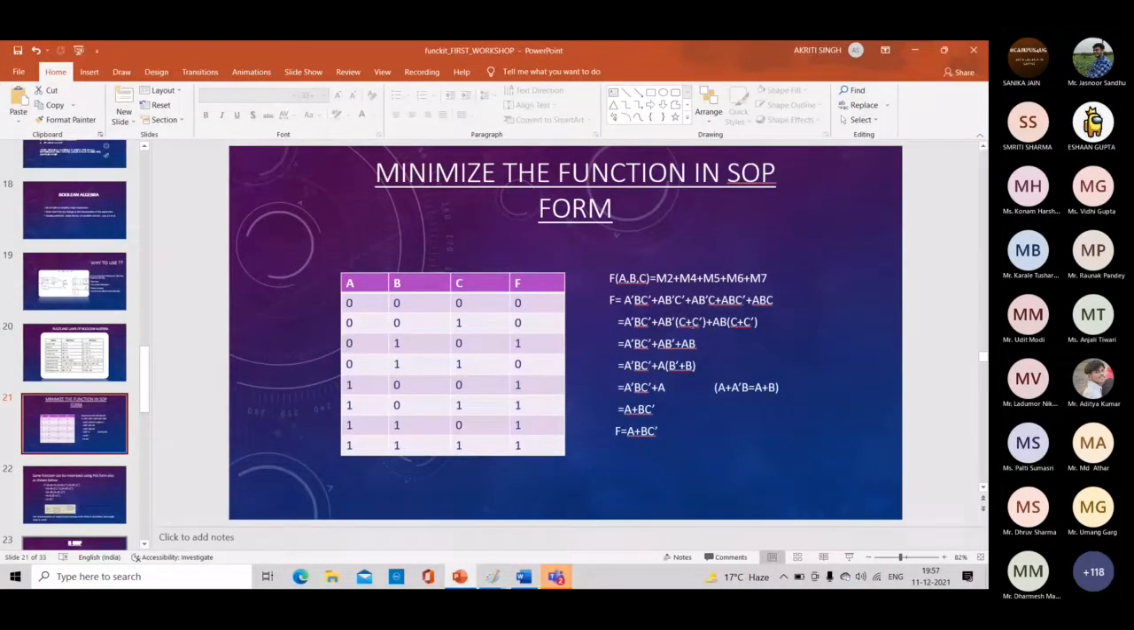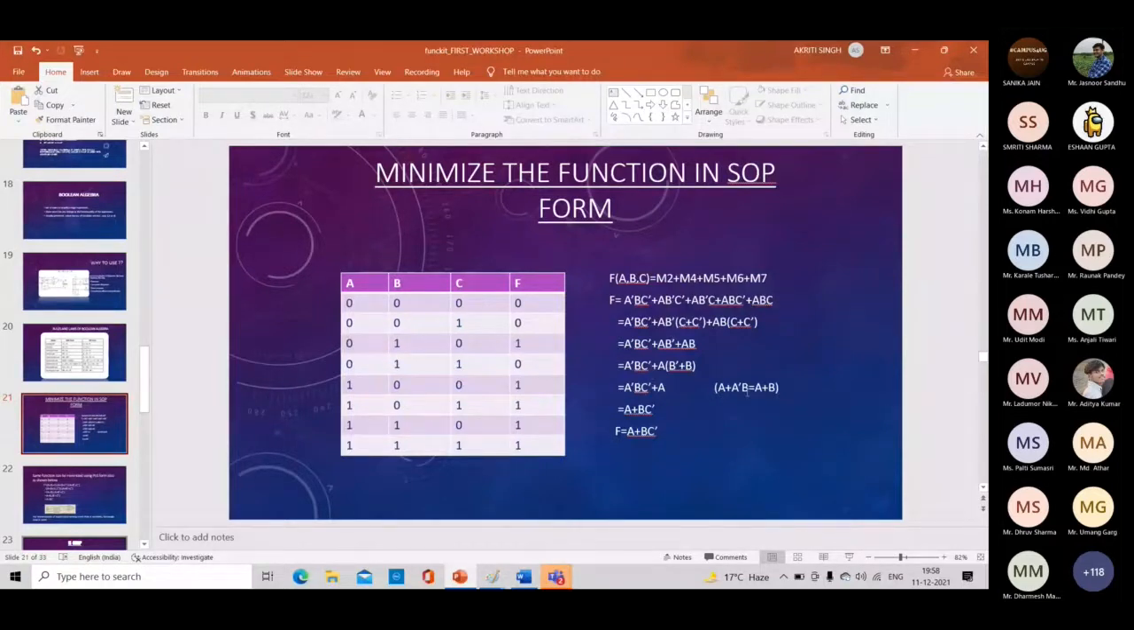Now again we will take a as common, then b bar plus b will remain. So b bar plus b will be 1. Then we have a plus a bar dot b dot c bar. Here is one interesting law, that a plus a bar b equals a plus b.